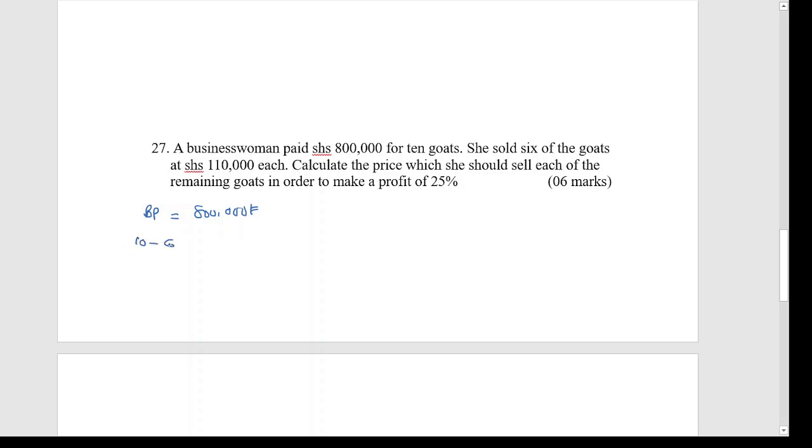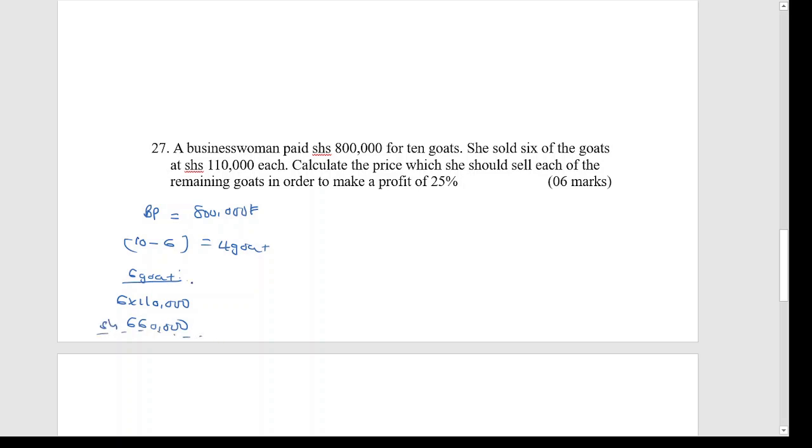So there were 10 and she sold 6. Each goat was sold at 110,000. So for the 6 goats, the amount of money she sold them for is 6 times 110,000 shillings, which is 660,000 shillings for all of them.